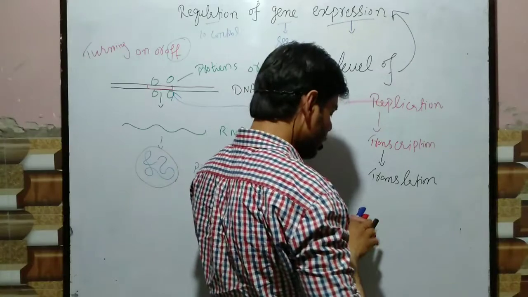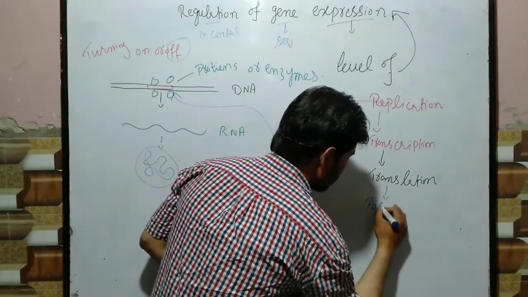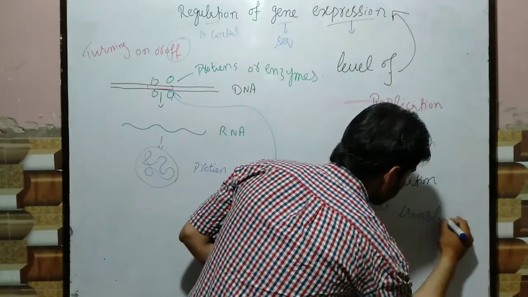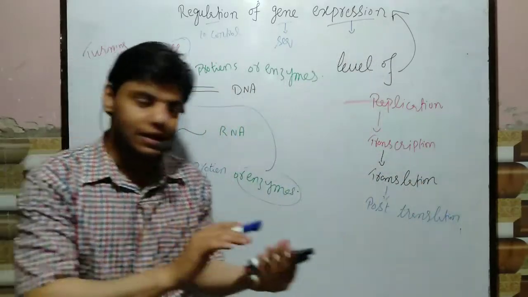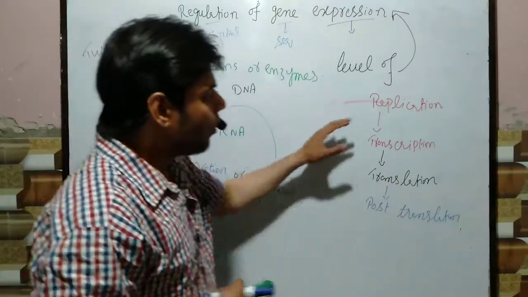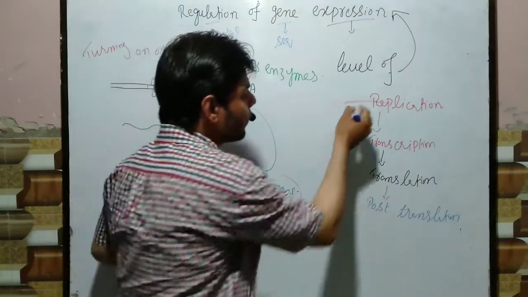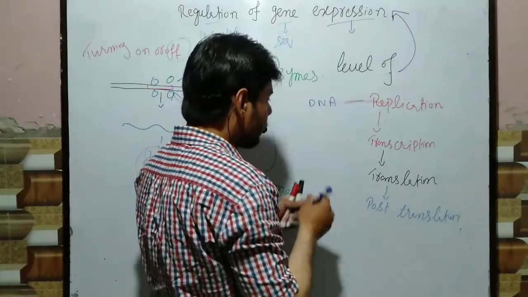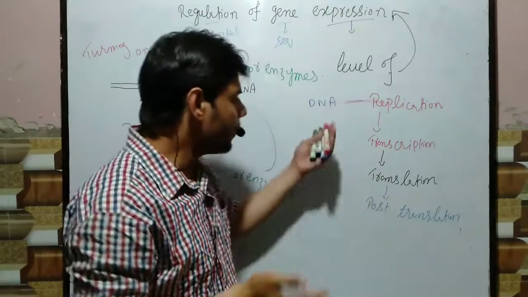After translation, we have another process which we call the post-translational process, or post-translational modification of the protein. Now, what happens? We have replication, and in replication we get the DNA. From DNA, transcription means the synthesis of RNA from the DNA.